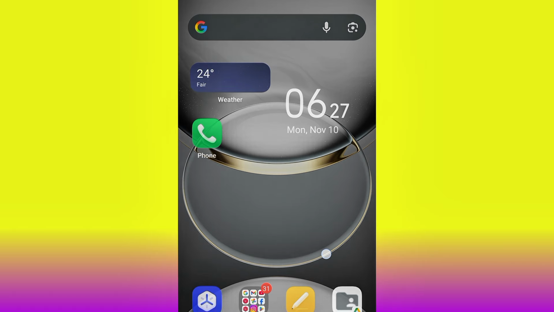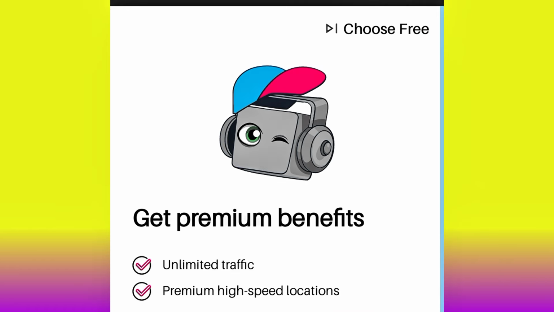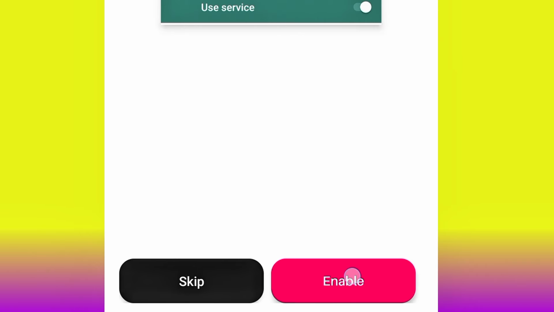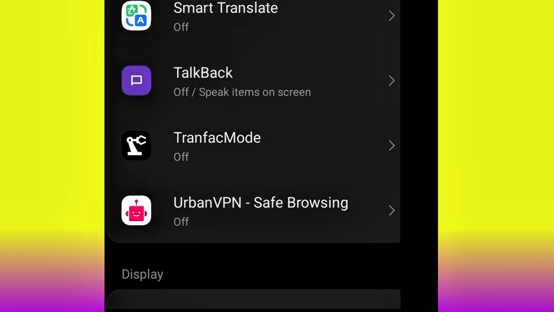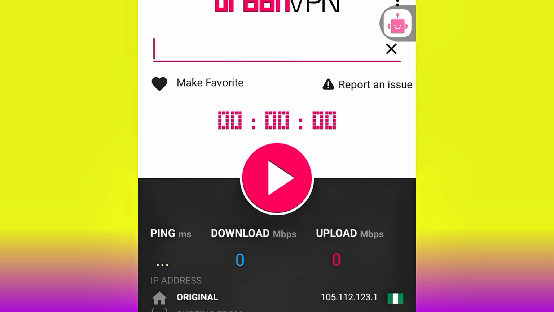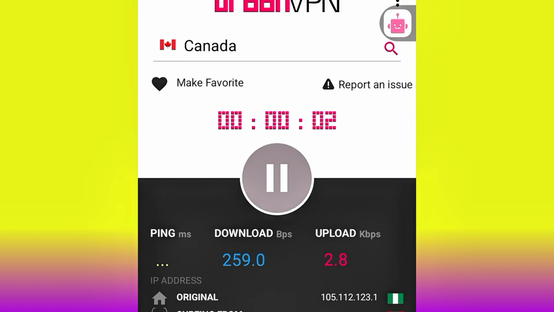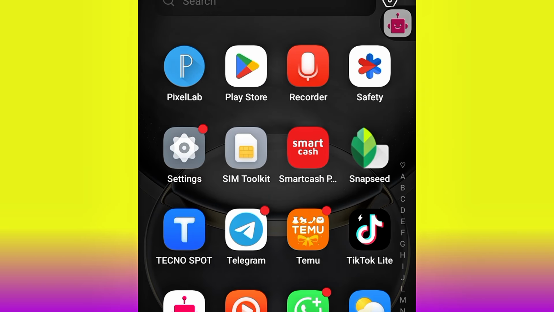After you install it, go ahead and open it. Let me show you some setup on it. Open it, click choose free. As you can see, please choose free, accept, and agree and enable. Go ahead and grant this permission. Okay, allow, got it. And then go back and come back here, search for USA or Canada. For me, I'm going to be using Canada. Okay, look at this. So now it is connected successfully. Now you are surfing from Canada.